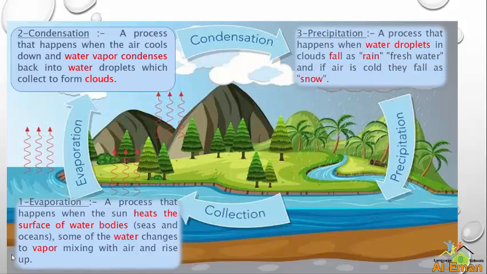The process number 3 is precipitation. It's a process that happens when water droplets in a cloud fall as rain, fresh water, and if air is cold, they fall as snow.